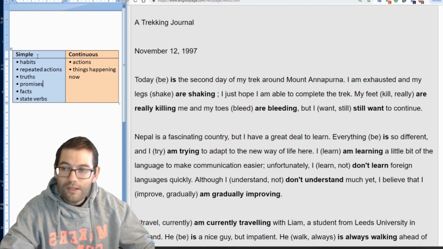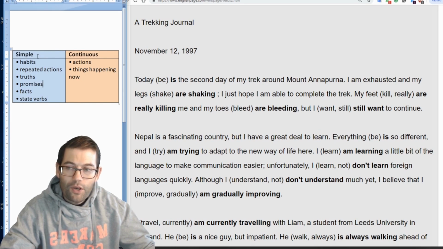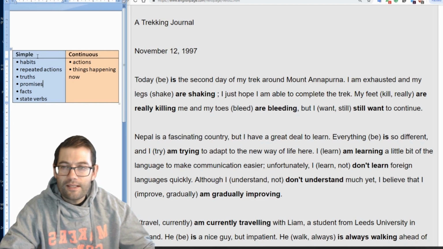So if we have a look, for the simple tense, we use the simple tense to talk about habits, repeated actions, truths, promises, facts, and when we deal with state verbs, because state verbs cannot be used in the continuous form. We use the continuous tense to talk about actions and things which are happening now. So as we go through these exercises, bear those two sets of rules in mind.